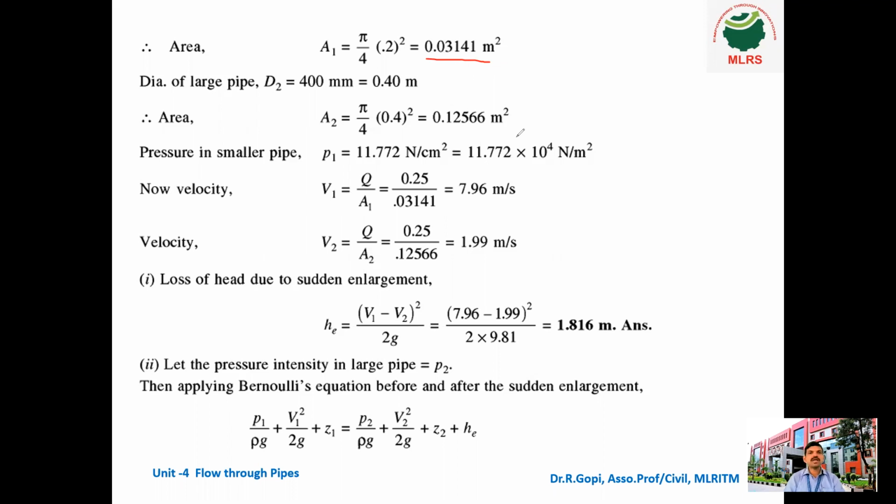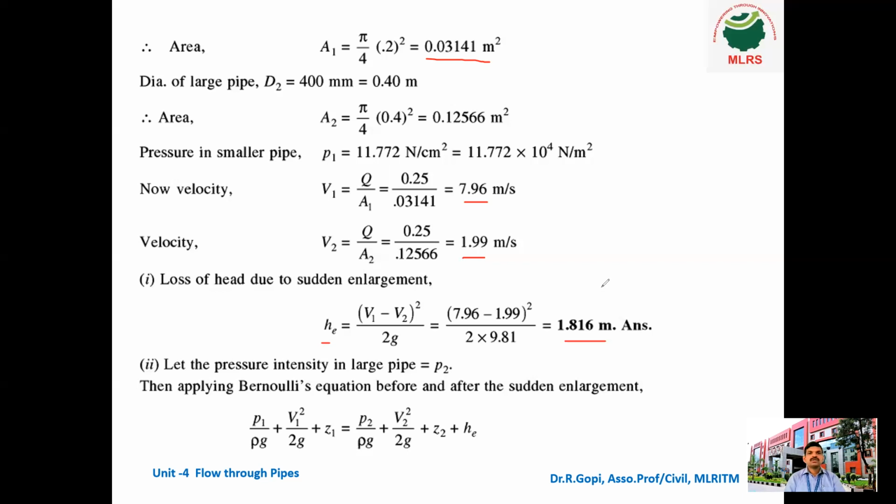Here two sections are there. We have to find the velocity at the two sections. So Q divided by A1, we got 7.96, and the corresponding V2, Q divided by A2, is 1.99. So the answer for the first question, loss of head due to sudden enlargement. We know the formula HE is equal to V1 minus V2 the whole square divided by 2G. So 7.96 minus 1.99 square divided by 2 into 9.81. So it is 1.816 meter. This is the loss of head due to sudden enlargement.